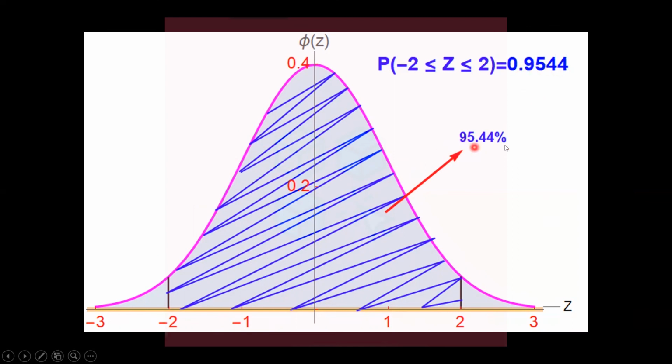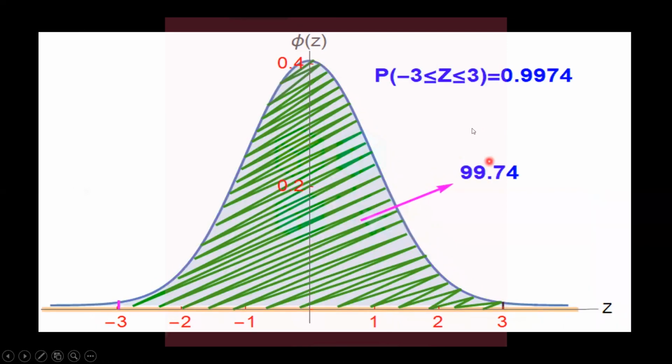That is 95.44% area from minus 2 to plus 2. The range of Z is minus 2 to 2. Similarly, the probability between minus 3 to plus 3 is